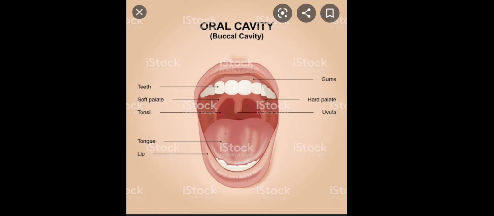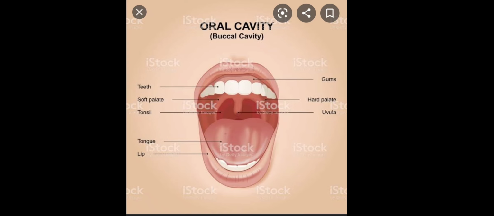Four types of teeth are there in your mouth: incisors, canine, premolars and molars. Since these 4 different types of teeth are there, that is why we have heterodont dentition. These teeth are involved in cutting, tearing and grinding of food. So the function of teeth is to cut the food into smaller pieces.